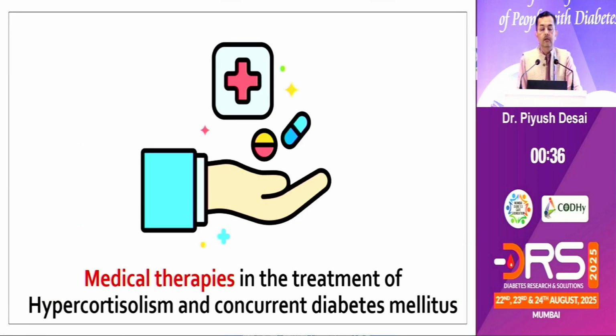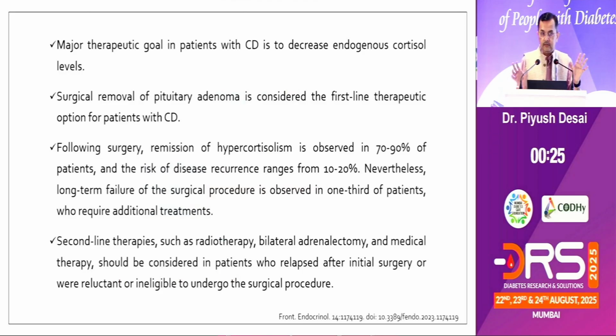Now we are discussing hypercortisolism, but do we have therapy to treat this type of hypercortisolism? We are lacking a very good pharmacological agent. So the best thing is what we do in a routine Cushing syndrome patient: if you find and localize the lesion, then surgical treatment is the best choice, followed by maybe radiotherapy.